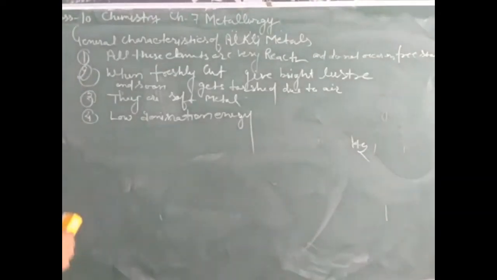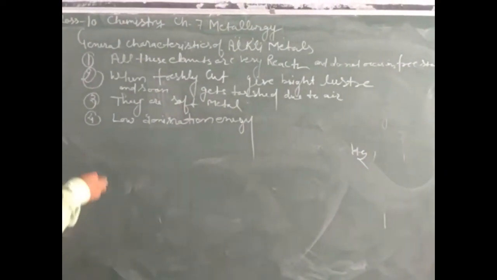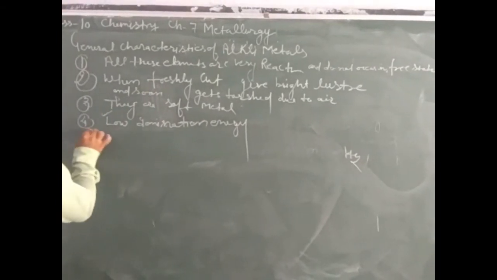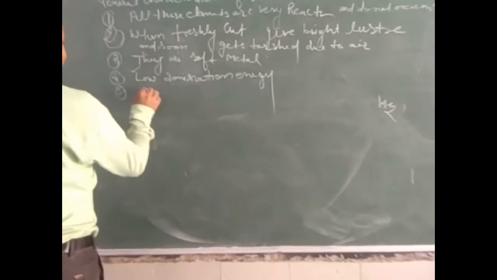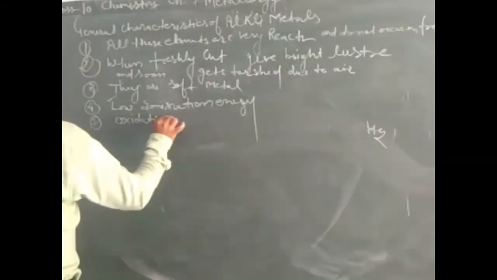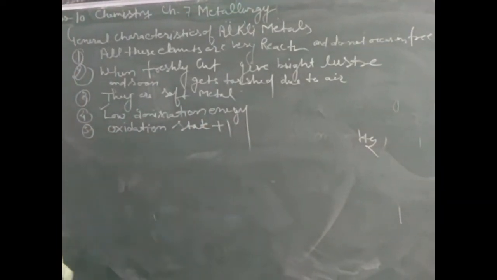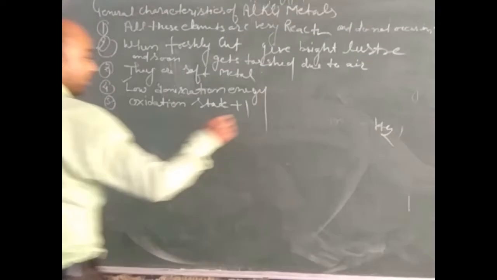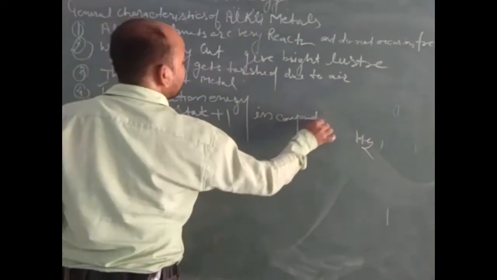These elements are good metals, so they lose electrons easily, and so they have low ionization energy, and they show oxidation state +1 in compounds.